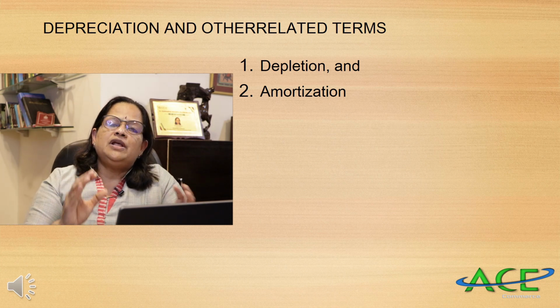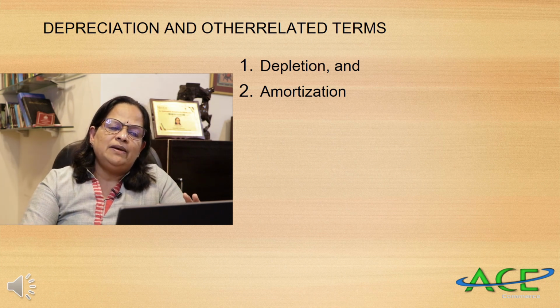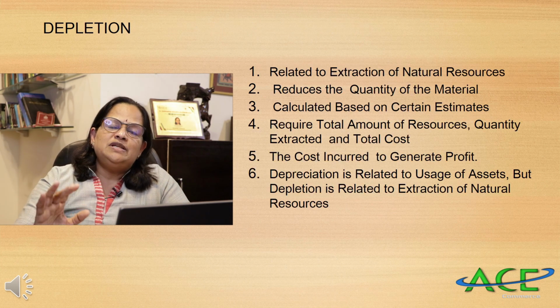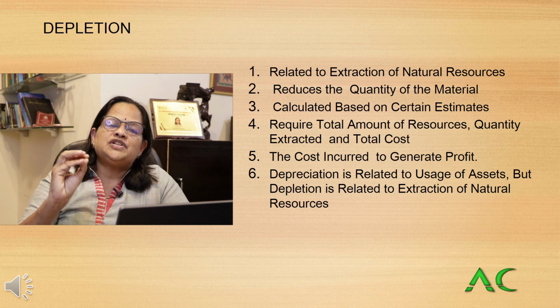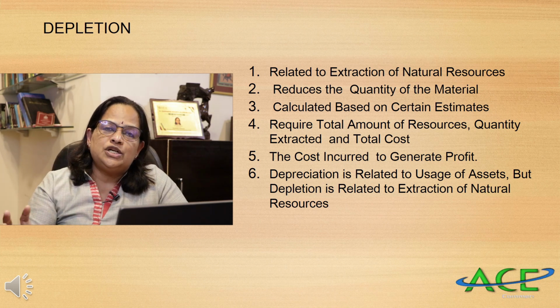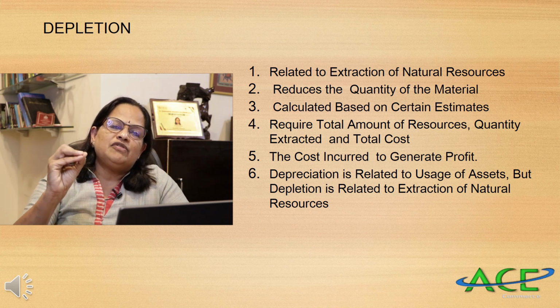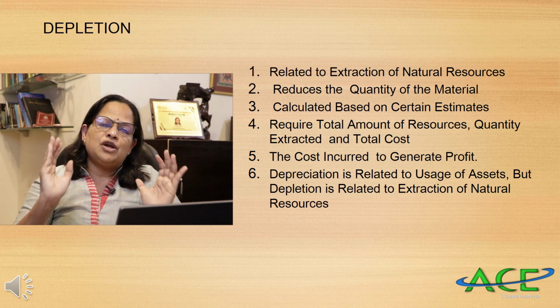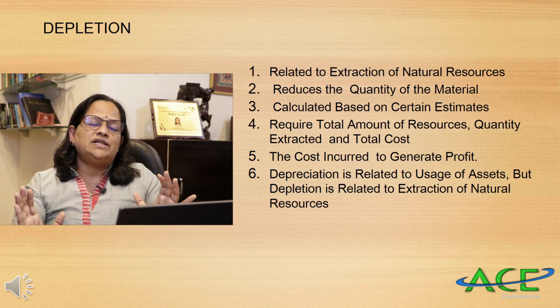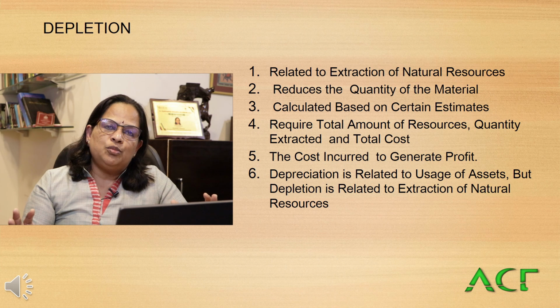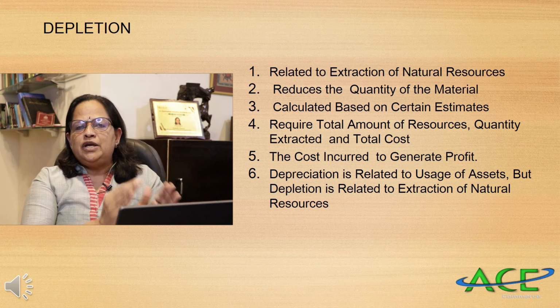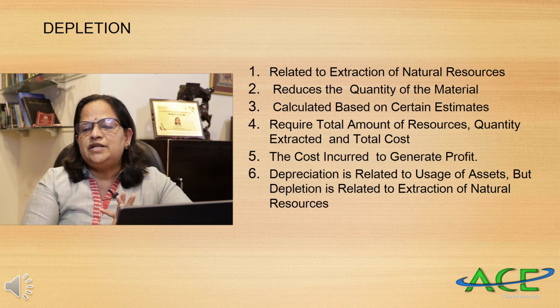Now, depreciation and two other related terms you have to see. One is depletion and the second one is amortization. So what is depletion? Depletion is related to extraction of natural resources. When you are extracting something from a mine or quarry, we call it depletion. So it reduces the quantity of material. Imagine from a quarry you can extract 2000 tons. That is the total output. Imagine in the first year they have extracted 200. So now the remaining quantity will reduce to 1800 units.